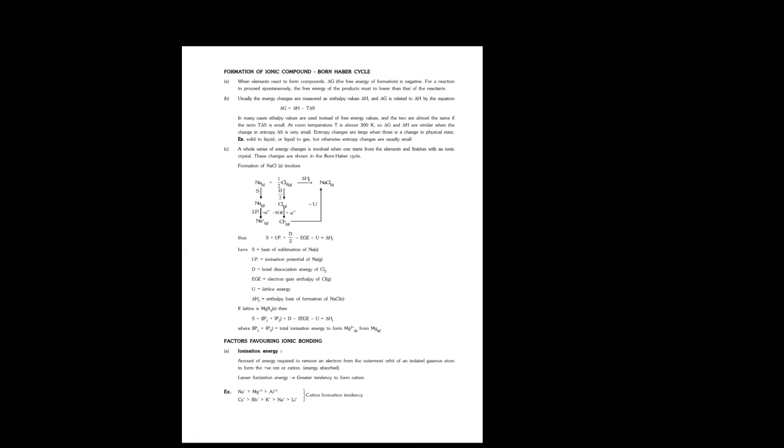Sulfite SO3 2 minus, ClO4 minus, NO3 minus, CrO4 2 minus chromate, and carbonate CO3 2 minus are big size anions.